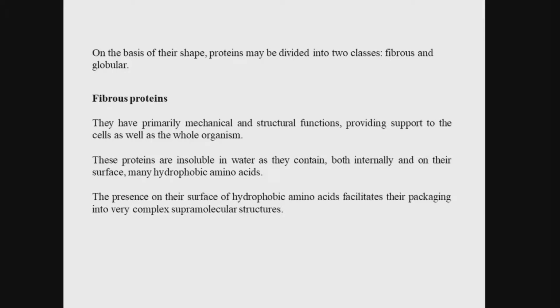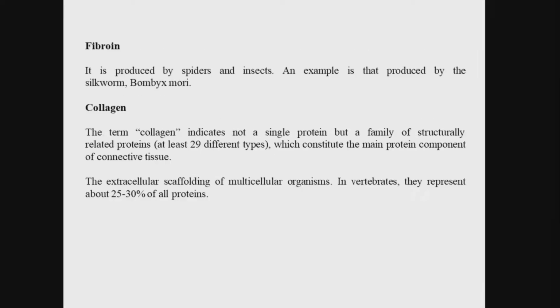Fibrous proteins have long filaments and sheets with secondary structure, such as alpha keratin and fibroin. Fibroin is produced by spiders and insects. An example is that produced by the silkworm. Fibroin proteins are mostly produced by insects and spiders, in the webs of spiders and by silkworms. Then we have collagen.